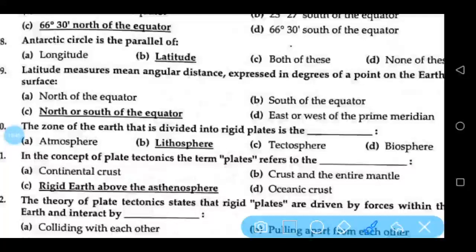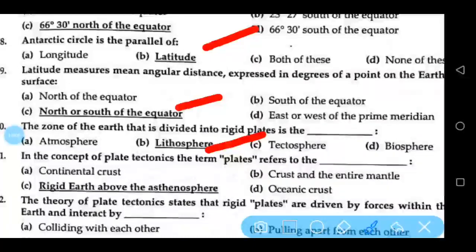Arctic Circle is the parallel of latitude. Latitude measures mean angular distance expressed in degrees of a point on the Earth's surface, north or south of the equator. The zone of Earth that is divided into rigid plates is the lithosphere.